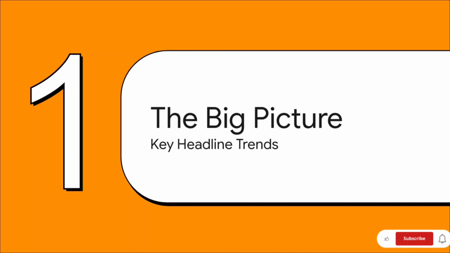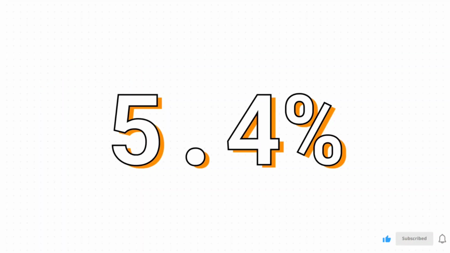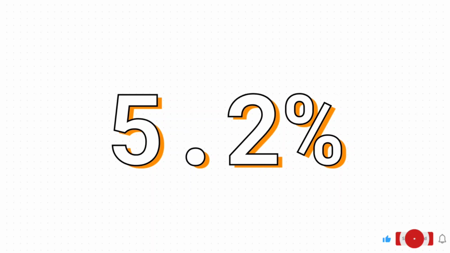So, what are the major headlines for this quarter? Well, to understand where we are, it helps to know where we were. Just last quarter, the overall unemployment rate was sitting at 5.4%. But the big story in this new report is that the rate has actually come down. As you can see, it's now at 5.2%. And that, of course, is a really positive signal for the economy.